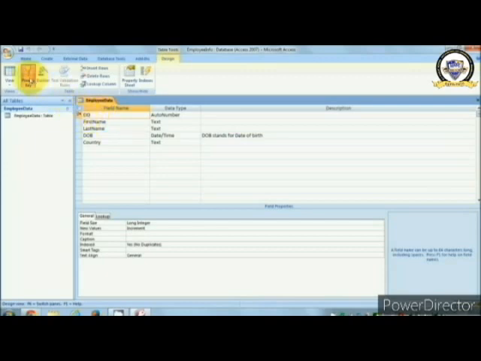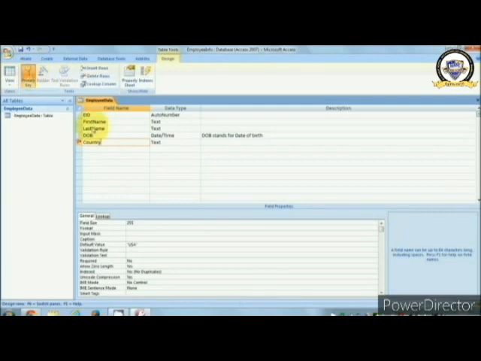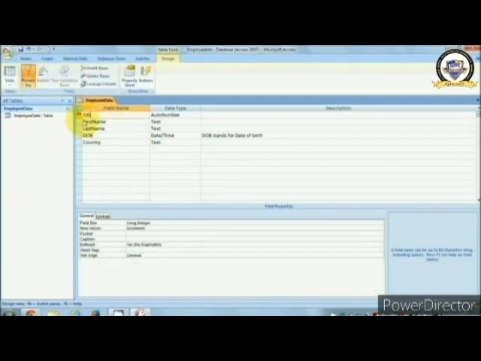You can also remove the primary key by clicking on that. Then you see here now no primary key is selected. You can give the primary key to any column, for example country, or you can change it to this one once again, but try to make the primary key which is unique. So two primary keys cannot be the same. That is the rule of Access.